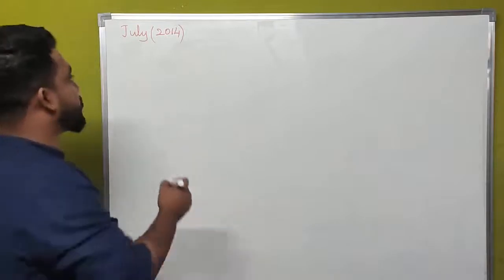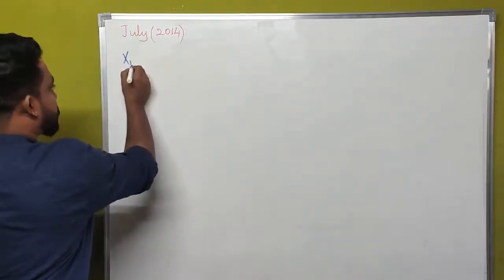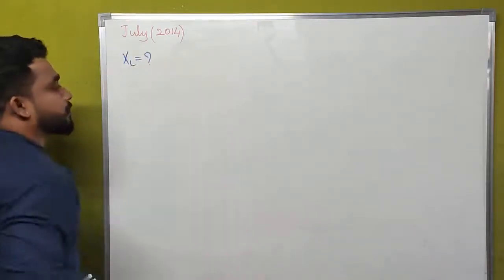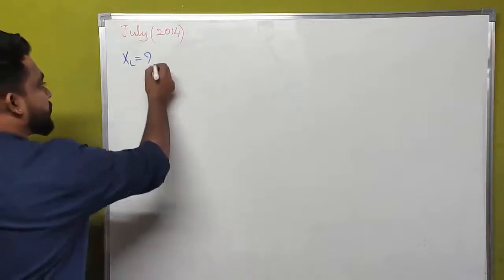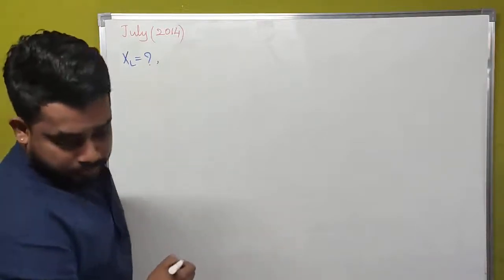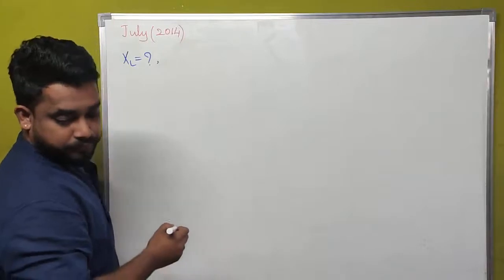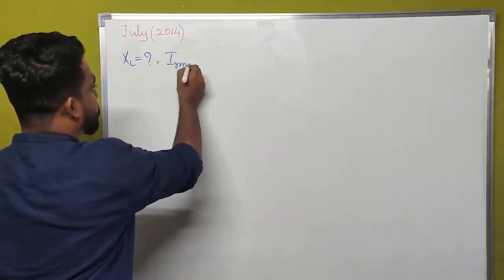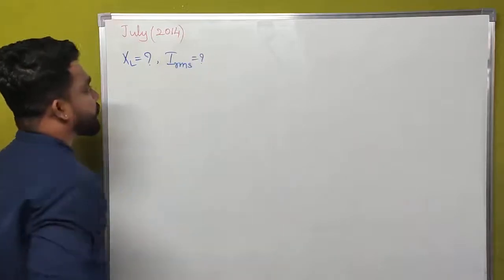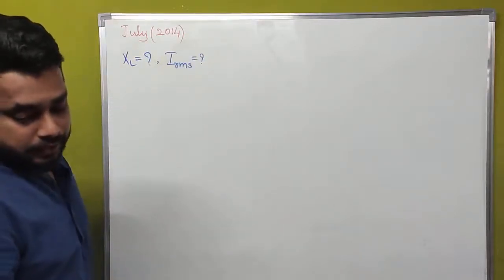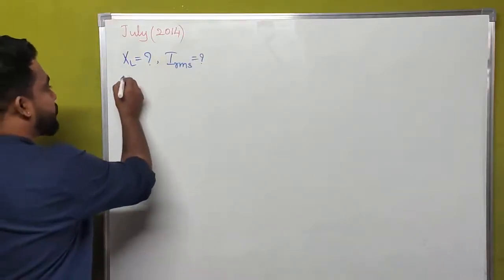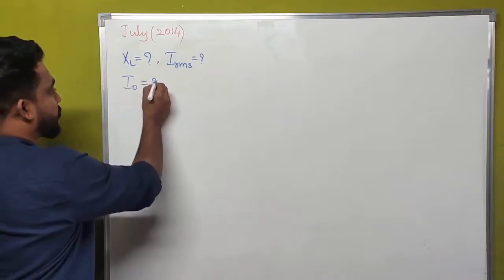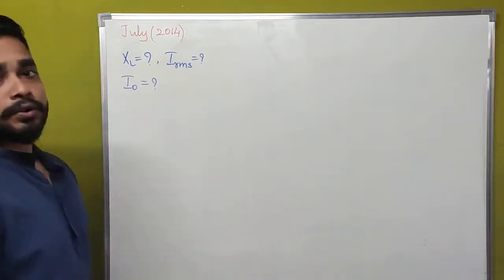What we have to find out is inductive reactance, that is nothing but XL. We also have to find the RMS value of current, I RMS, and the peak value of current, that is nothing but I naught.